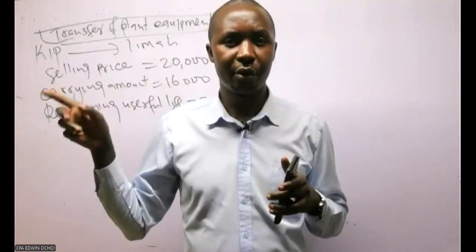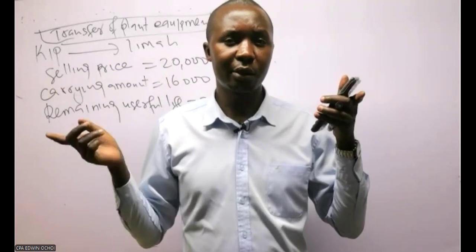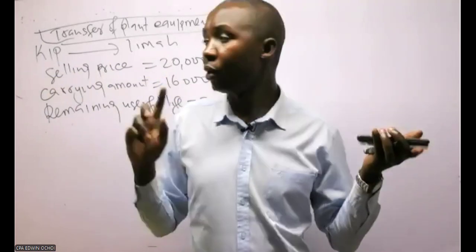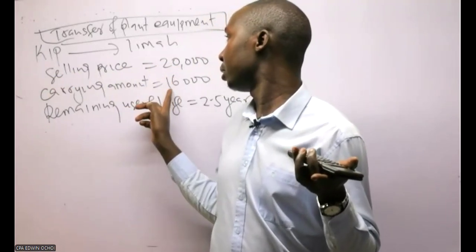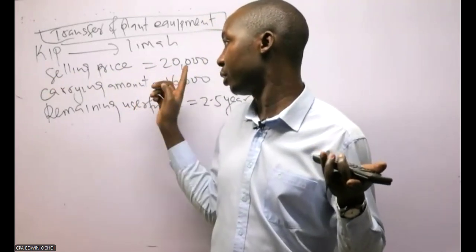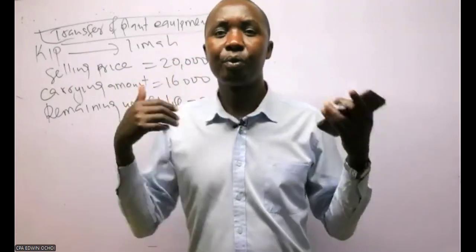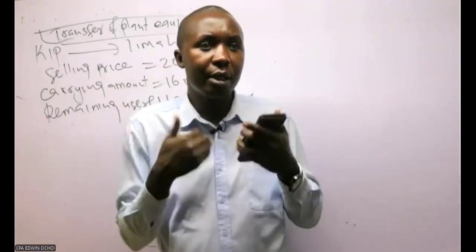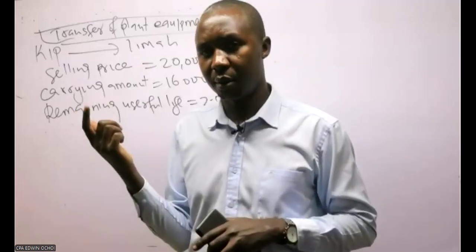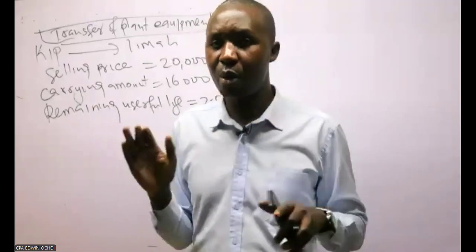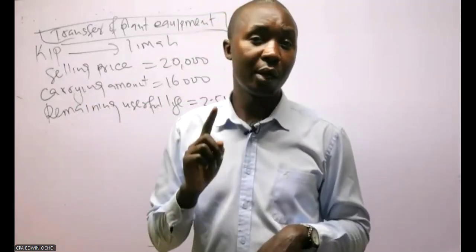Here we have the parent transferring a fixed asset to the subsidiary. It transferred at a profit, because the selling price is 20 and the carrying amount is 16, so it sold at a profit of 4,000. Remaining useful life is 2.5 years. You can never be told that the subsidiary made a resale of a fixed asset.